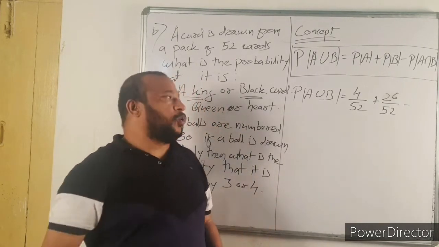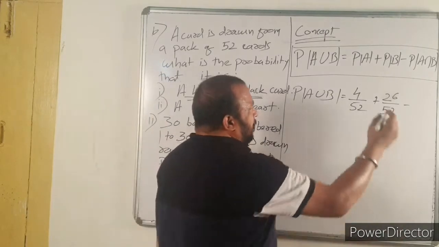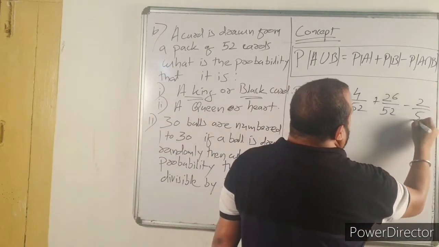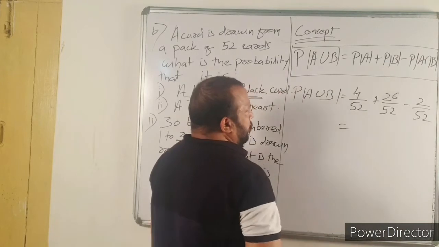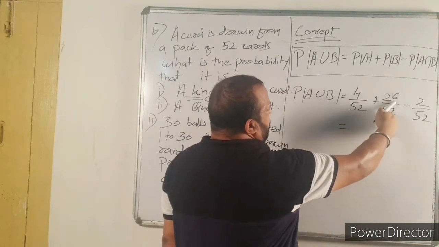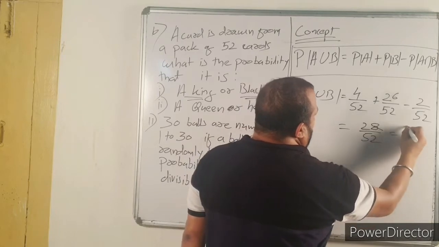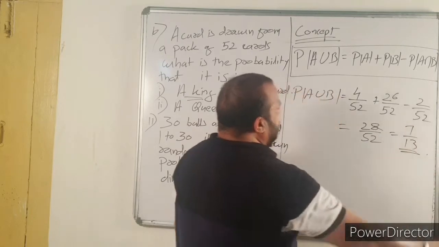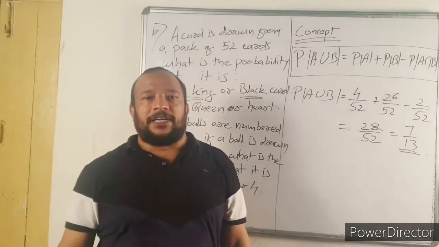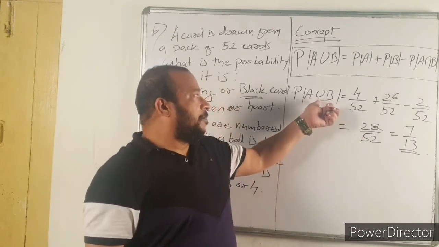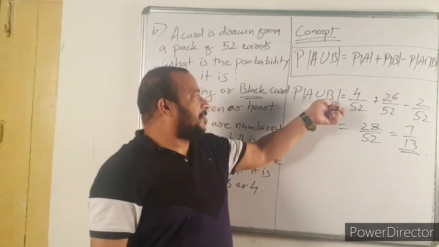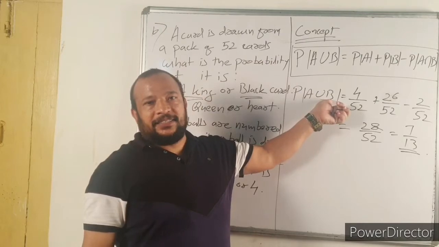There are 2 black kings. So minus 2 by 52. Now it becomes 30 minus 2, 28 by 52, or 7 by 13. That is the probability of A union B, king or black.